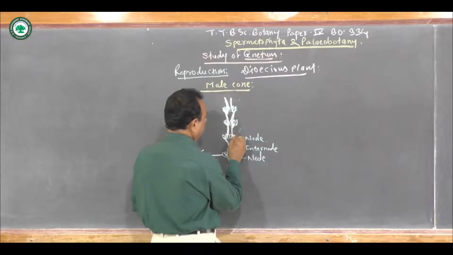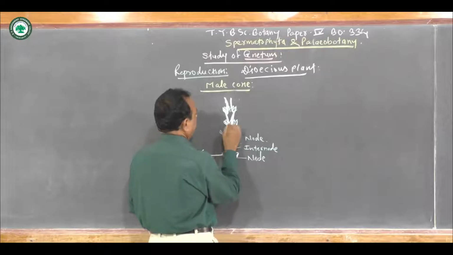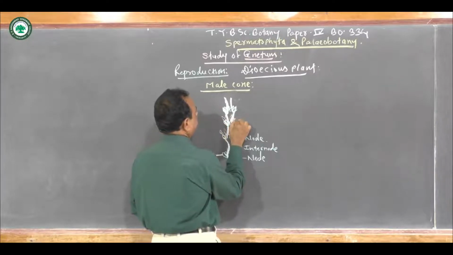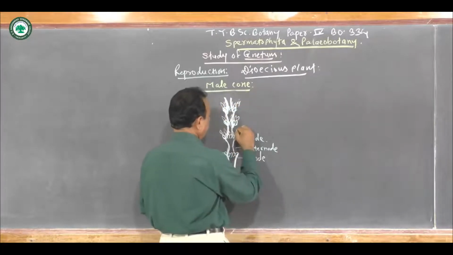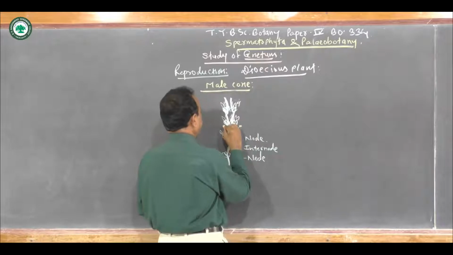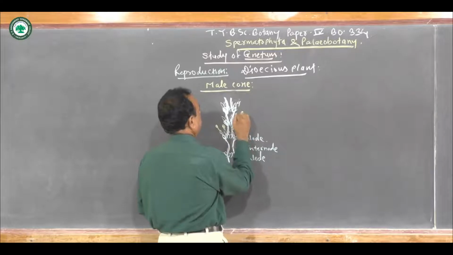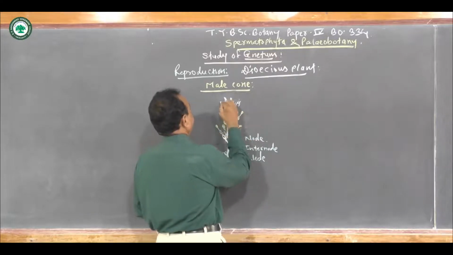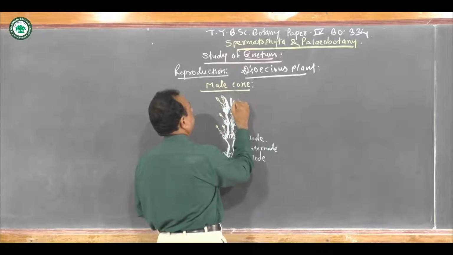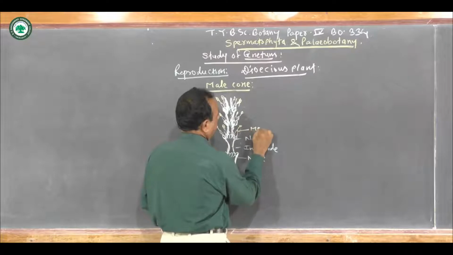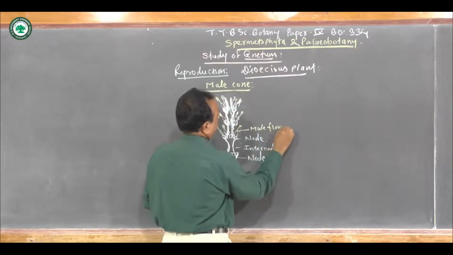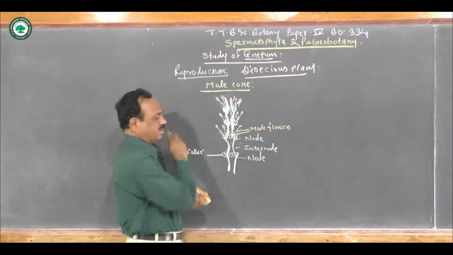When these male flowers become mature, they produce the stamens. So these are the male flowers, and many male flowers are developed.